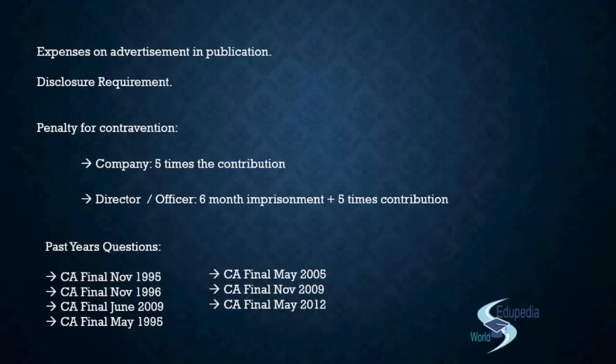Now when I talk about the applicable provision, that means the provision that was applicable on the company as per the date also. As you know that we have shifted from the Companies Act 1956 to the Companies Act 2013. So you need to know till when Companies Act 1956 was applicable, and after that when Companies Act 2013 is applicable. And both in this case had a little different provision. So for example, if we talk about the financial year, because when we talk about the restriction, if there is a company that has been in existence for less than 3 financial years, they cannot make the political contribution. So what is a financial year?